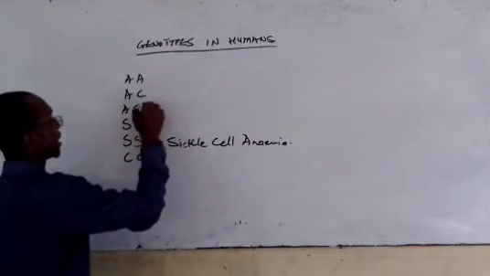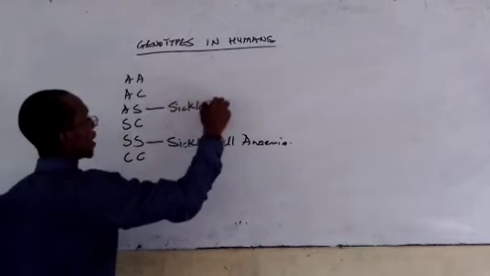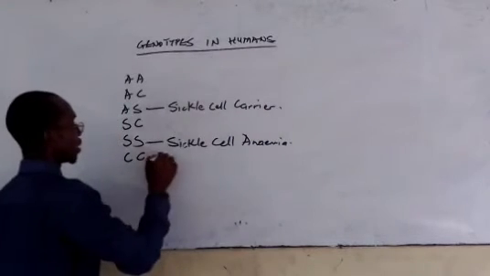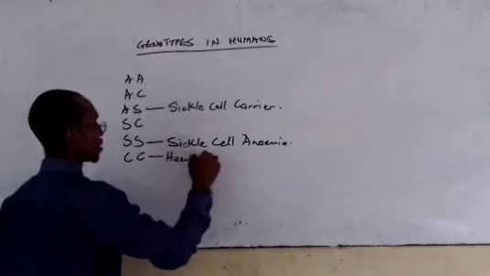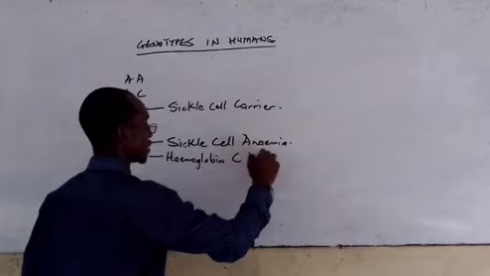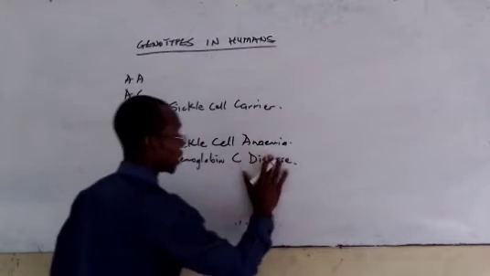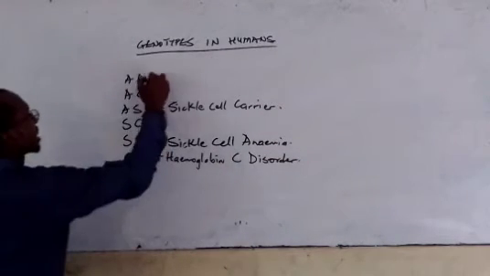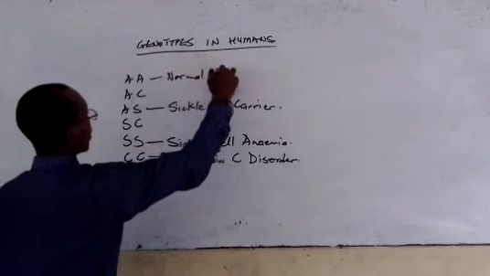And this one here is a carrier, a sickle cell carrier. This one here is termed what? Hemoglobin C carrier or disease. Or disorder. Let me use disorder so you don't get it wrong. So this is oftentimes seen as a normal genotype.